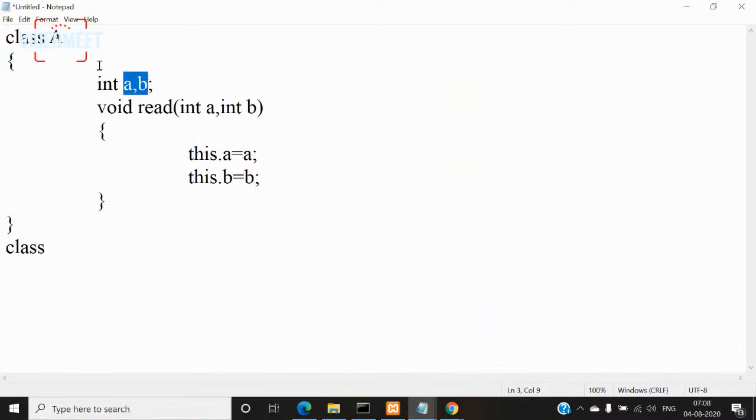But if you make this a static variable, these variables will be shared by all the objects. If n number of objects are created, all n objects will share the same one copy of A and B. In that case, if you use this keyword, it is not going to refer to that particular object's variable, right? So we cannot use this keyword for a static variable because it is only one in number. If there are multiple, then we can use this keyword. But a static variable is only one in copy, so we cannot use this keyword there.